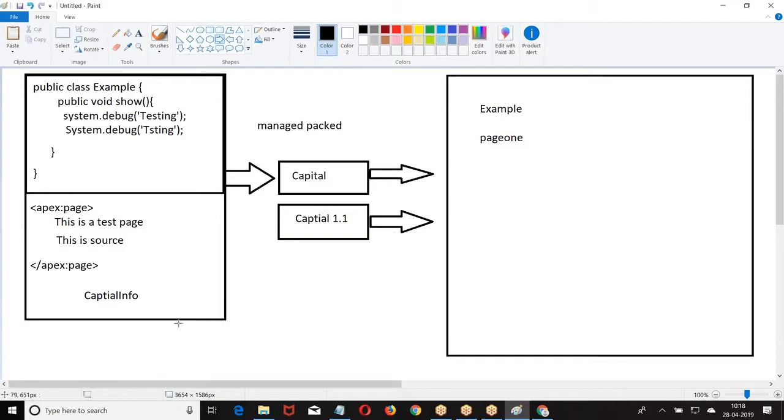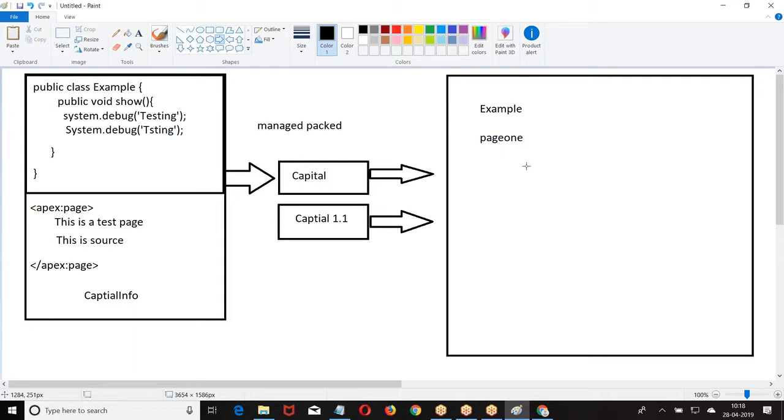Now, when they install, the fresh version of the capital will be coming. Now, who has the control to modify the source code? The organization who have built it. That is the reason I say it's a managed package. We who developed it manage the package we have created. The source code in the package is managed by the people who have built the package. So we have managed packages and unmanaged packages.